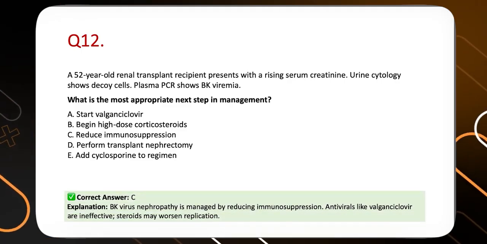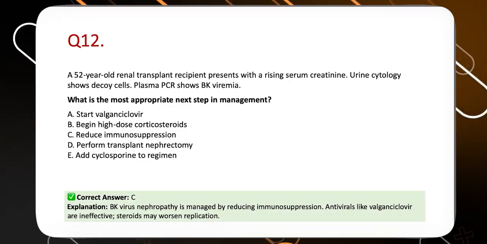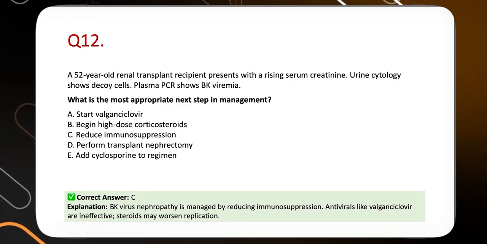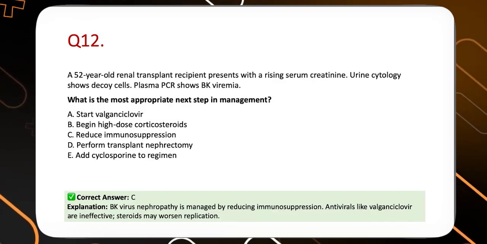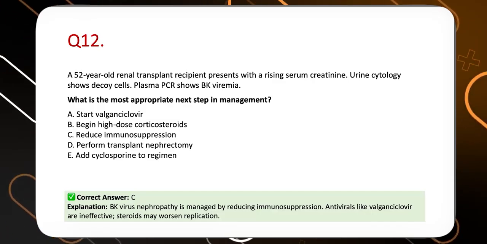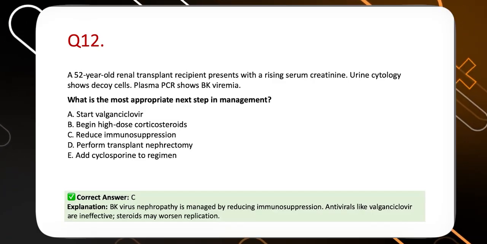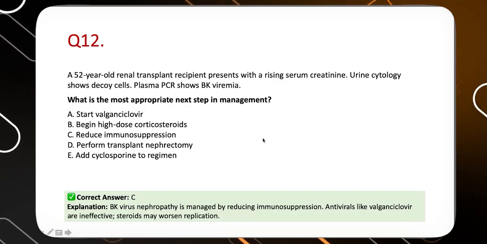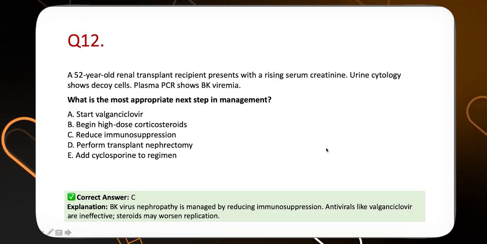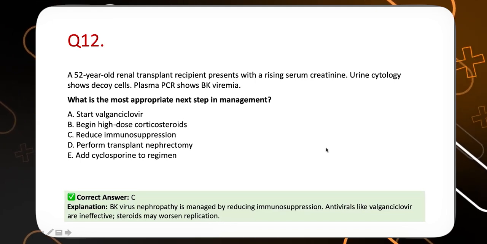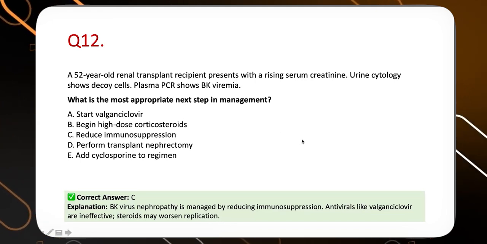So here, what is the treatment? Treatment of BK virus associated nephropathy is to reduce immunosuppression. If you do not reduce immunosuppression, this graft will be eaten up by the BK virus and you will end up losing the graft altogether. So you know the right answer by knowing that it is a BK virus associated nephropathy.